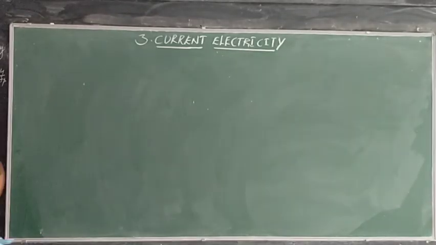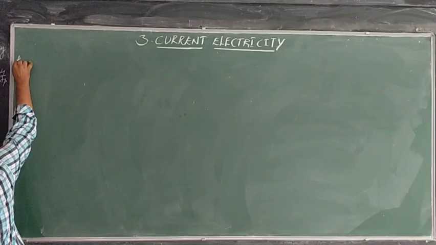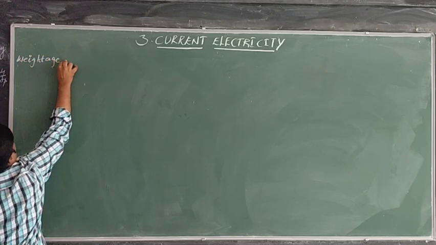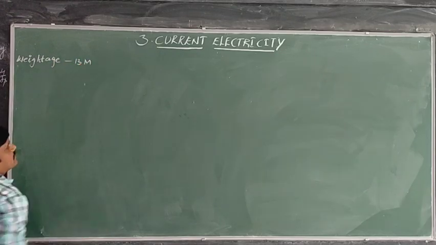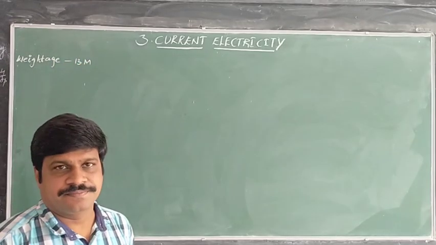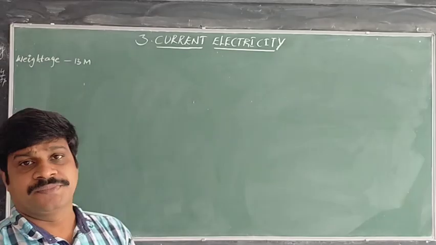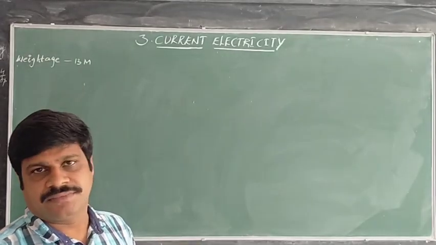The weightage of this chapter is 13 marks. From this chapter, 13 marks are there. That means if you study this chapter very perfectly, you may get excellent marks. Out of the 13 marks, one question they may ask, that is how the marks are distributed. Surely they may ask one 5-mark question.